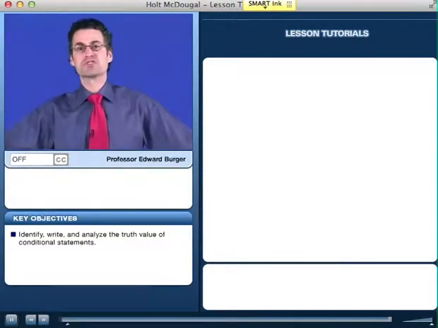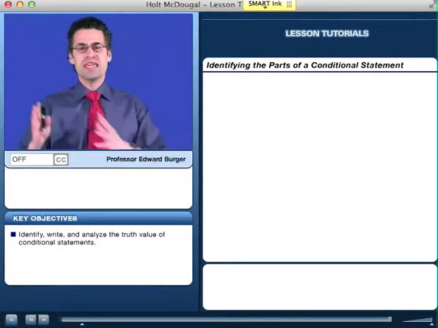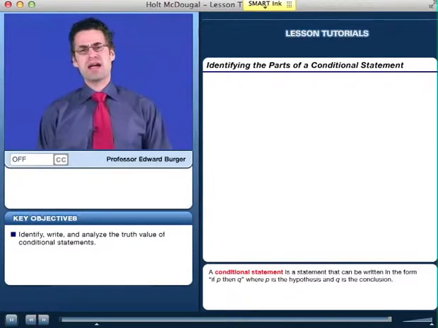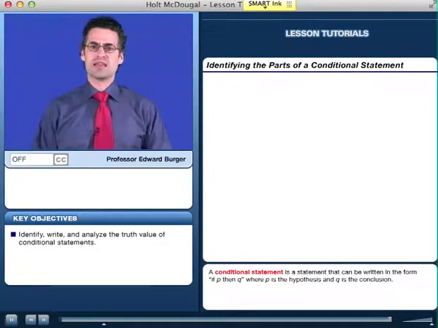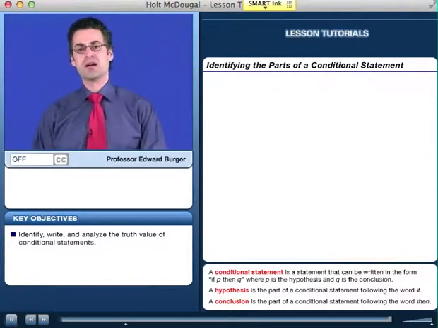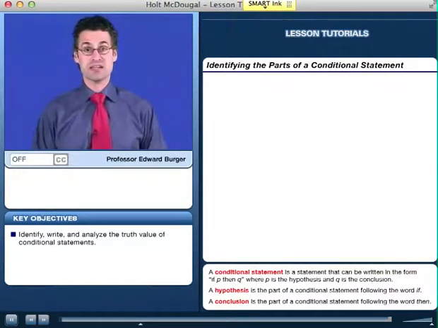Conditional statements are some of the most important statements in mathematics, and they usually have the form if something, then something else. In fact, the if part is known as the hypothesis, and the part that follows the then is referred to as the conclusion. So we have if hypothesis, then conclusion, as a generic conditional statement.